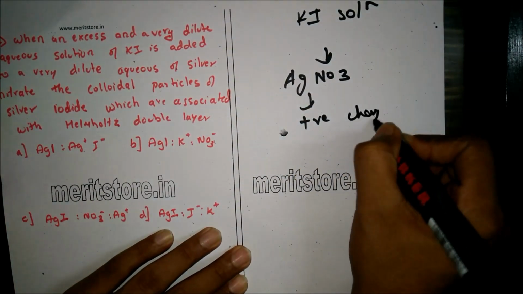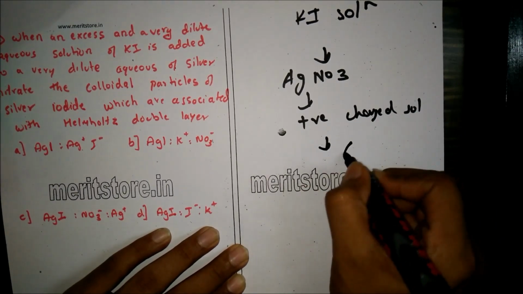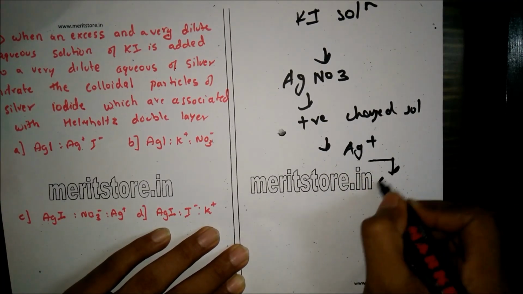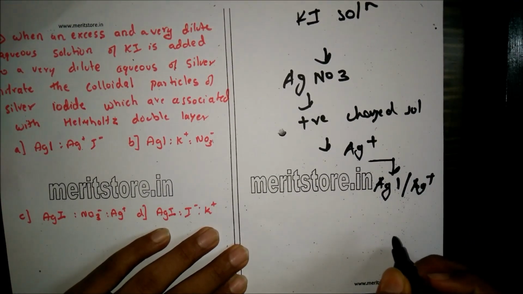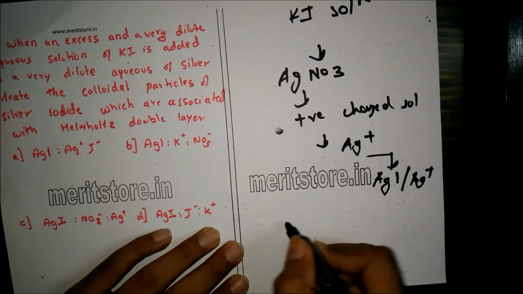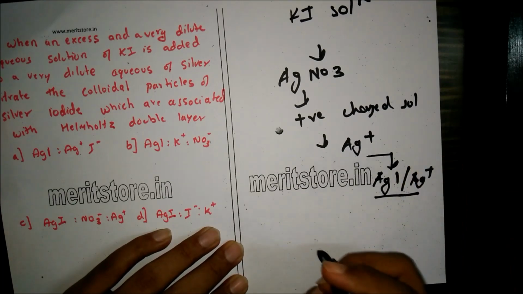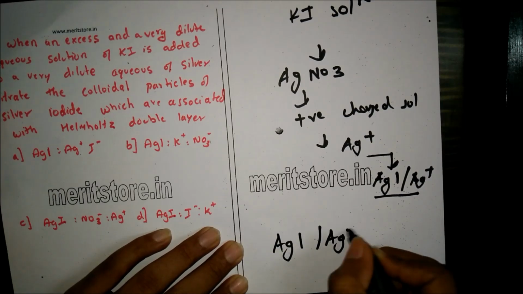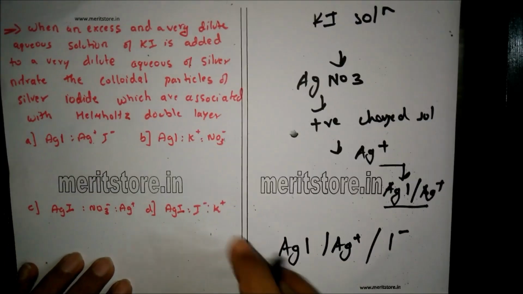a positively charged sol results due to the adsorption of Ag+ from the dispersion medium, forming AgI and Ag+. This layer attracts counter ions from the medium, forming a second layer as AgI, Ag+, and I−. Therefore, the correct answer here is option A.